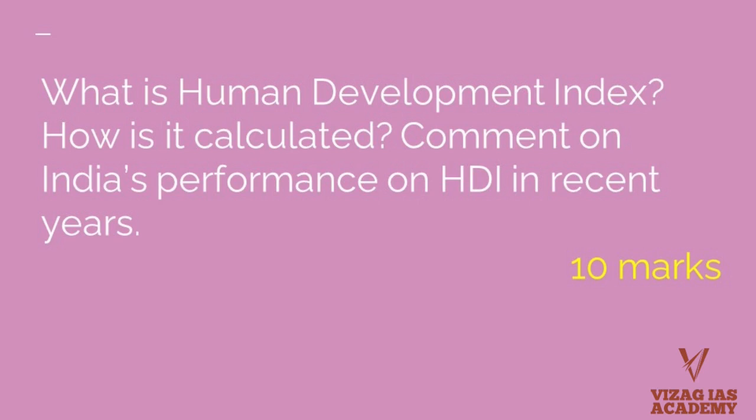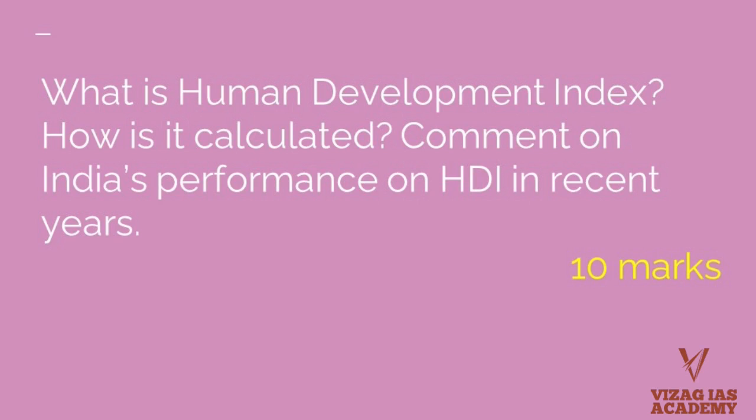So what does this actually measure? Life expectancy assesses the long and healthy life that you can have when you are born. It tries to assess how long and how healthy you live. Expected years of schooling tries to assess access to knowledge for the younger generation, and the average years of schooling tries to assess access to knowledge for older generations.